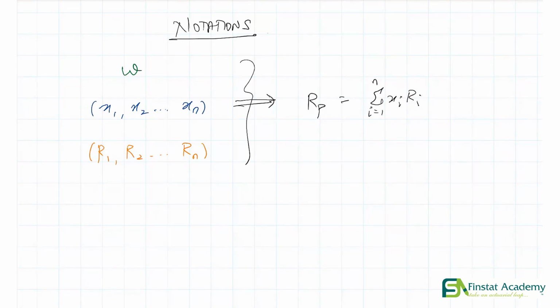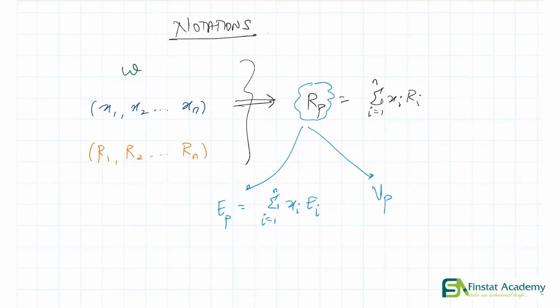And then for this RP, we found out two things. We found out what the mean is, which we denoted with EP, turning out to be the sum of xi Ei, i going from 1 to n. And we also found out what VP, the variance, is, turning out to be the sum of xi xj Cij, i going from 1 to n and j going from 1 to n. So this is what we did in this video.